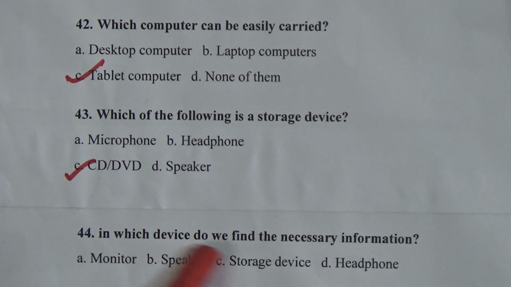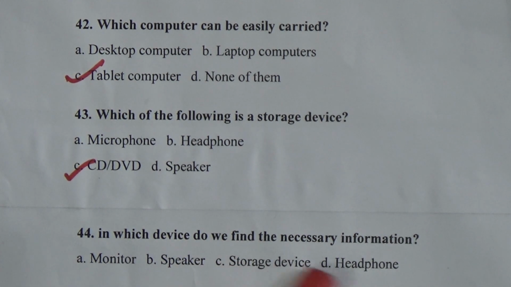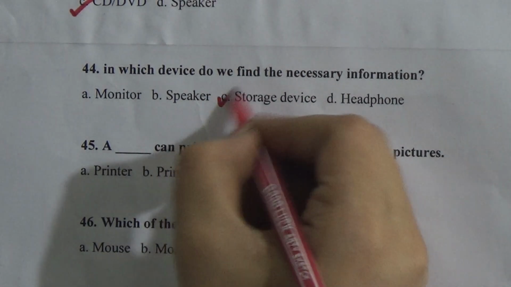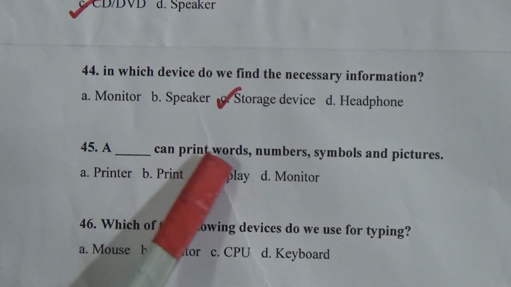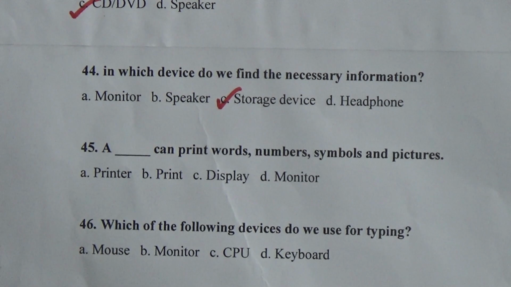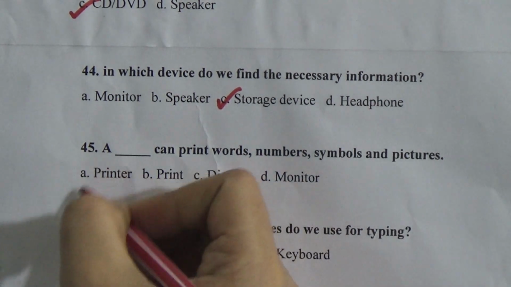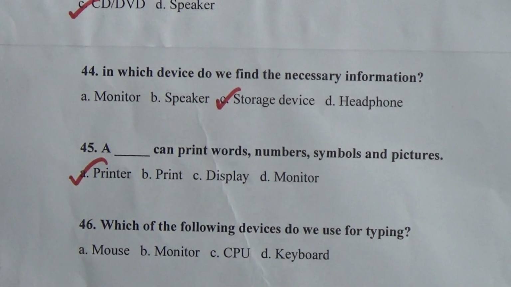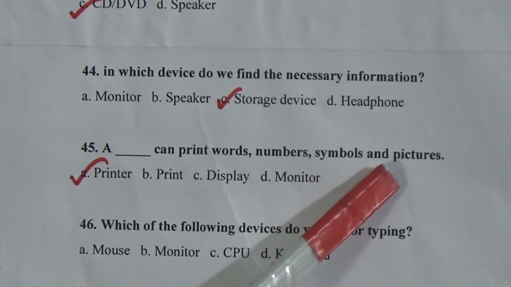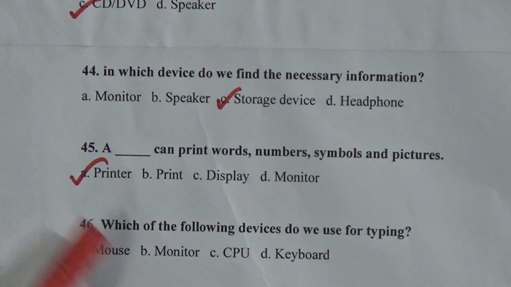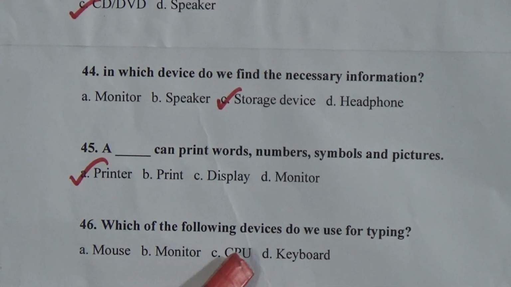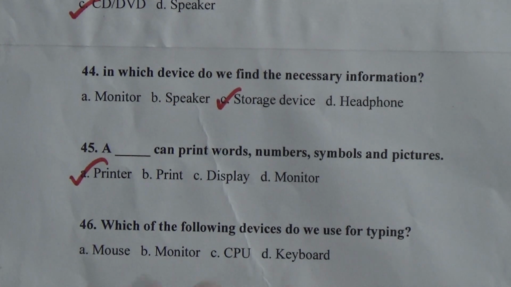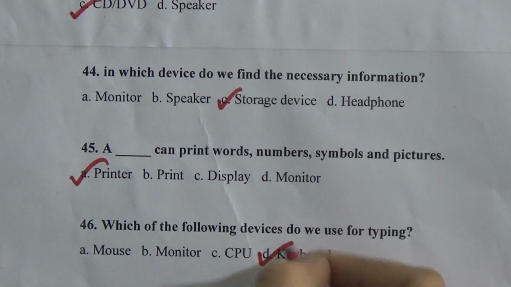44. In which device do you find the necessary information? Monitor, speaker, storage device, headphone. Storage device, we find the necessary information. 45. A dash can print words, numbers, symbols and pictures. A printer, print, display, monitor. Your answer is printer. A printer can print words, numbers, symbols and pictures. 46. Which of the following device do we use for typing? Mouse, monitor, CPU, keyboard. Keyboard.